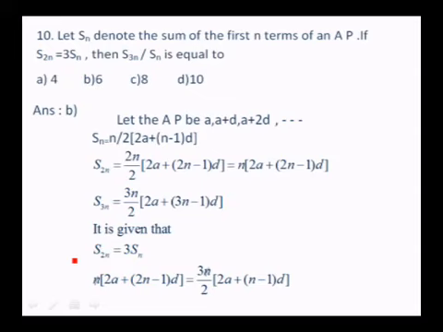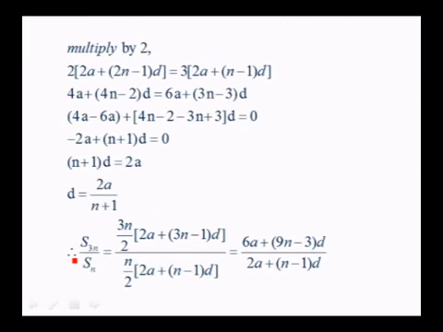n into 2a plus 2n minus 1 into d is equal to 3n by 2, 2a plus n minus 1 into d. So if you multiply by 2 and then simplify this one, you get n plus 1 into d is equal to 2a. So you have obtained the value of d. d is 2a over n plus 1.